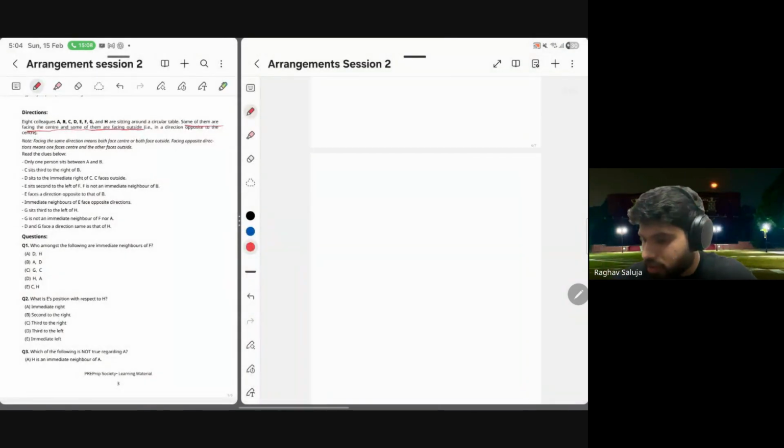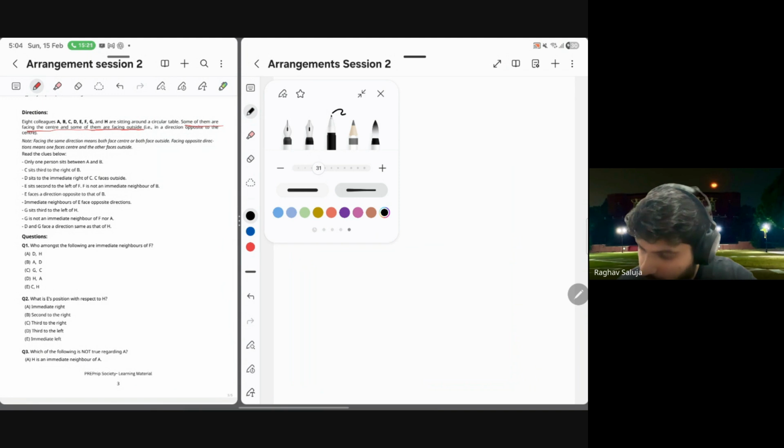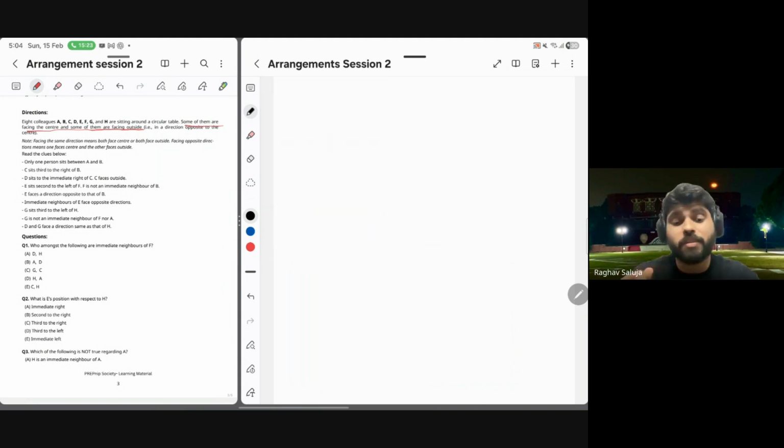इस वाले को मैं थोड़ा सा बड़ा कर रहा हूँ for us to have much more clarity. Now, firstly, remember the concept. Left का मतलब ये नहीं होता adjacent. Immediate left or immediate right is adjacent.